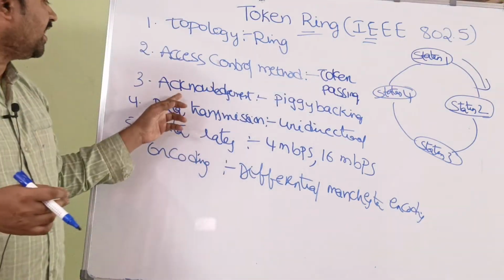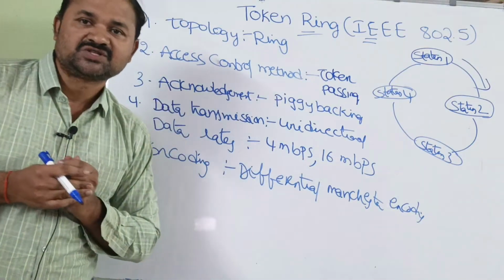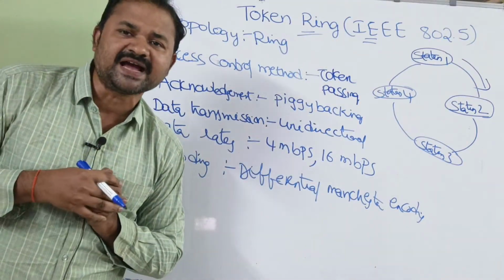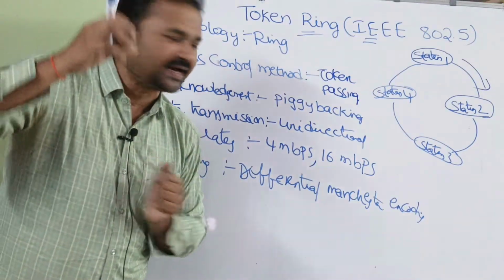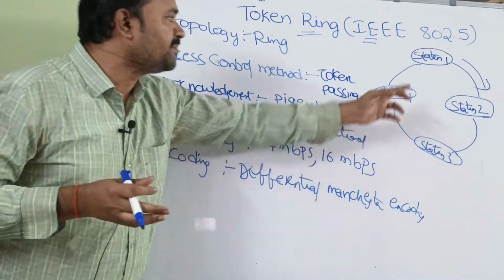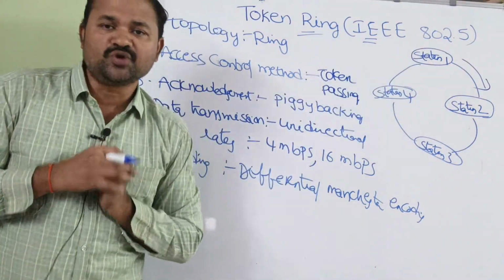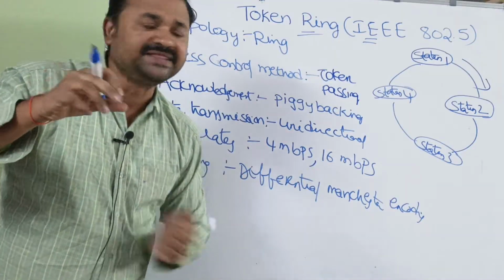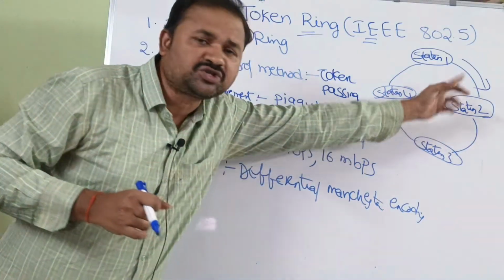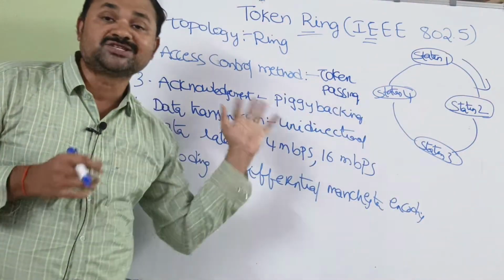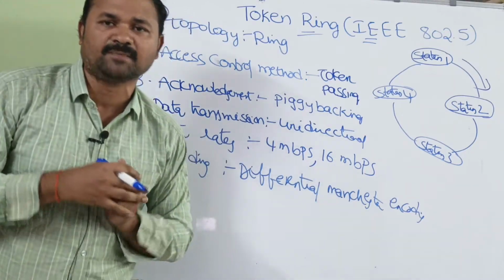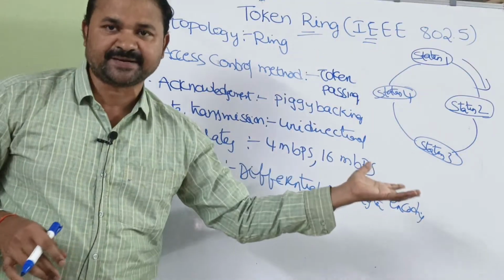And the third one is acknowledgement. Here we follow piggybacking acknowledgement. Piggybacking acknowledgement means, let us assume station 2 received some data from station 1. Now, in addition to providing the acknowledgement for station 1, station 2 can also transmit its own data. That is called piggybacking. So piggybacking means transmission of data along with acknowledgement.